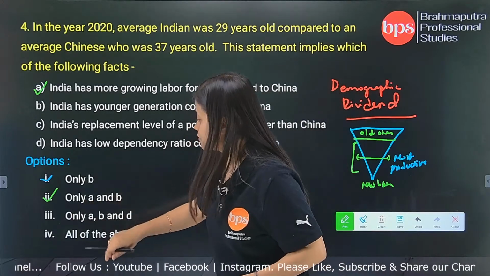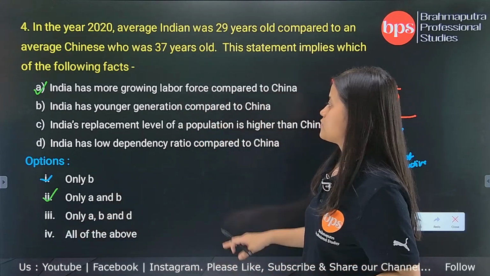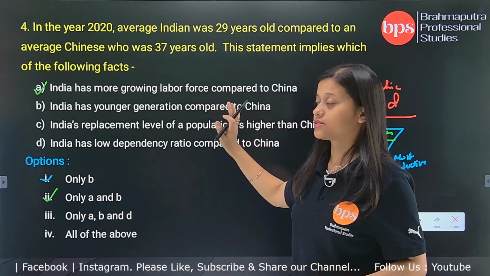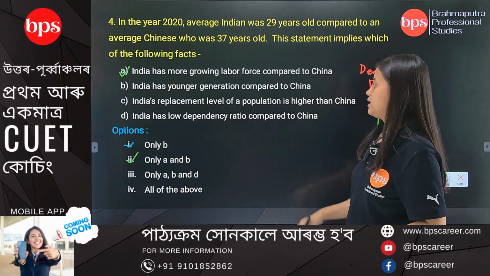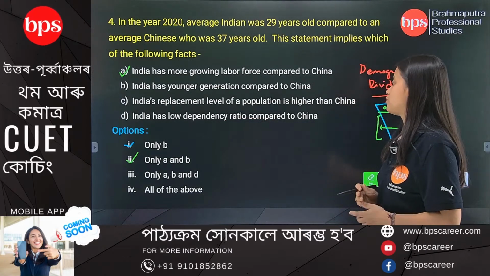Now say option number C, only A, B and D. So let's say A we have seen is correct, B also we have seen is correct. Let's see if D is also correct. India has low dependency ratio compared to China.